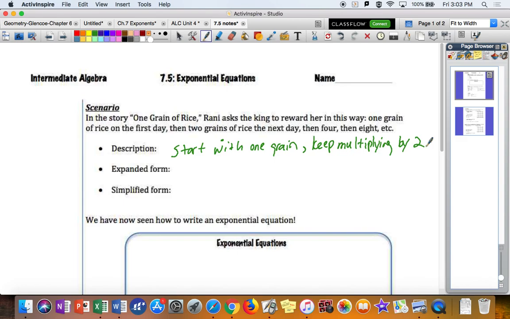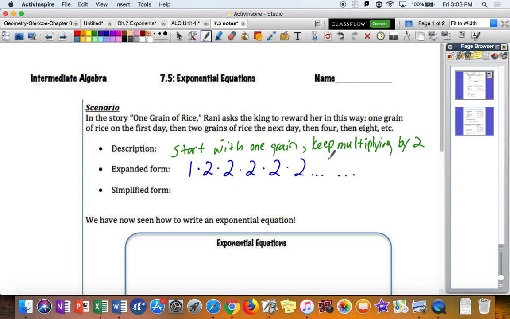Now, if you take a cup full of rice at home and you start counting the grains, there are a lot of grains in even 1 cup of rice. So it would take a long time, you would think, for the amount of rice, even doubling 2 grains, 4 grains, 8 grains, to get big enough to worry about. But we see that with exponential growth, some unexpected things start to happen. So if we expand out that situation, think about starting with 1 and then double it. So multiply by 2 again, multiply by 2 again, and again and again, and so on and so on.